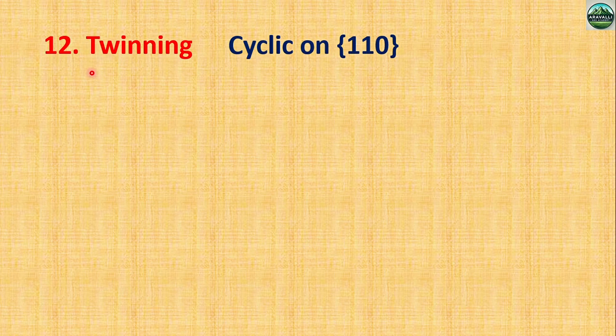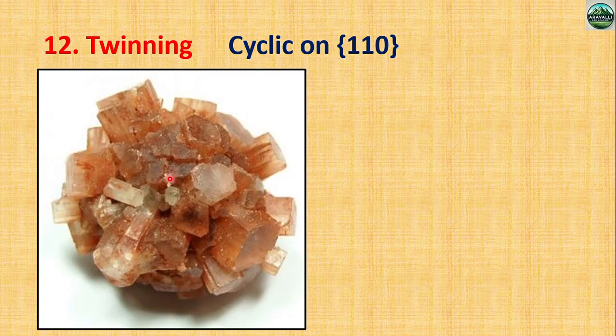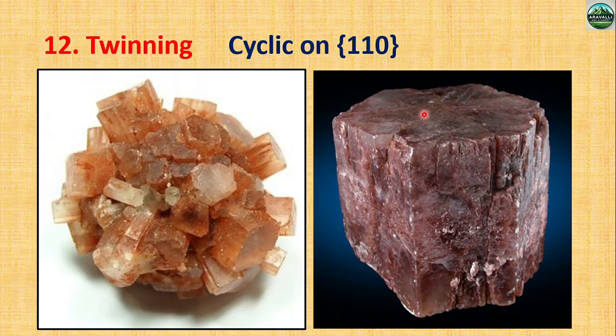Then twinning. Twinning is very important. Aragonite is an example of cyclic twinning. And also remember the crystallographic direction 110. See, this is the cyclic twinning in aragonite. So this slide is very important for the upcoming exam. Aragonite is an example of cyclic twinning.